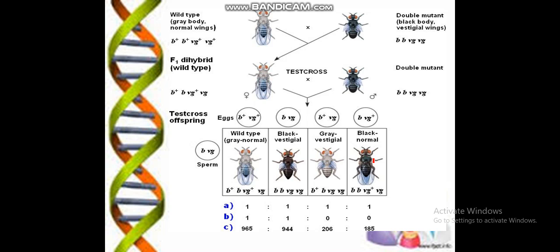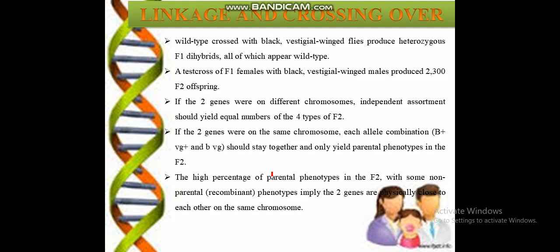This is called crossing over, and we will get all these four combinations in the ratio 1:1:1:1. This can be illustrated like this: when wild type is crossed with black vestigial flies, it will produce a heterozygous combination in the F1 generation.